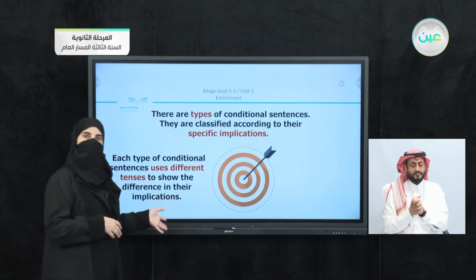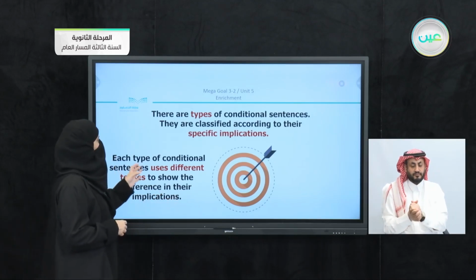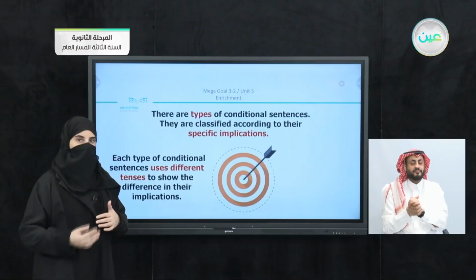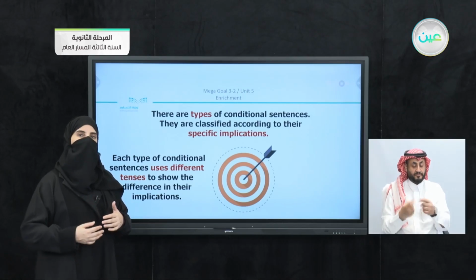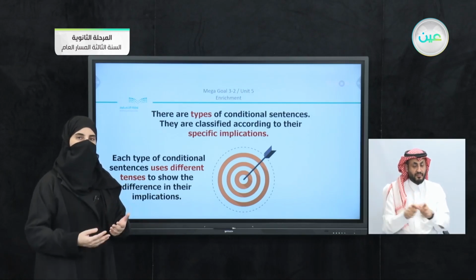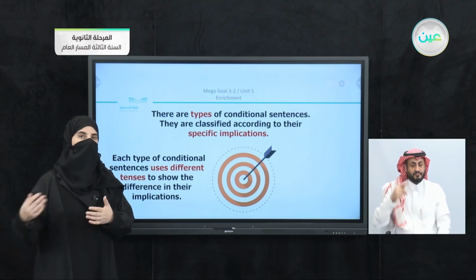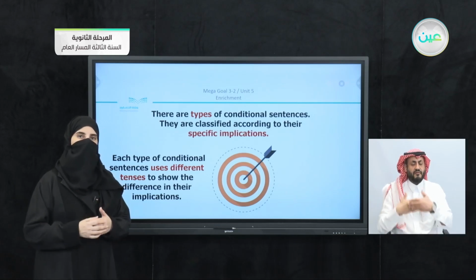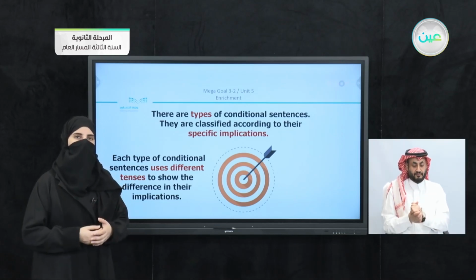Now let's just revise and see here. Each type of conditional sentences uses different tenses to show the difference in their implications. So if you recall, there was the other type, which was the zero conditional. Just try to remember and know what are the structures that we used. So I'm going to help you here. We have the first degree. We said that we use the if with the present simple. And in the other part of the sentence, in the other clause, or the main clause actually, we have the future tense. Now just recall, what do we have in the book?